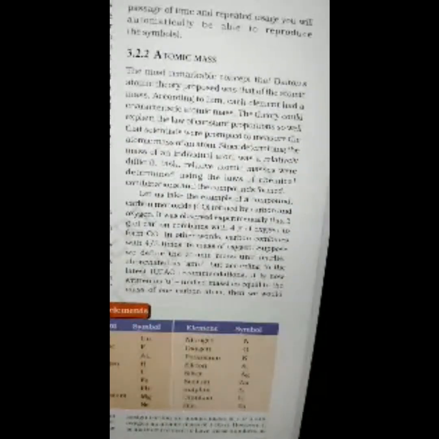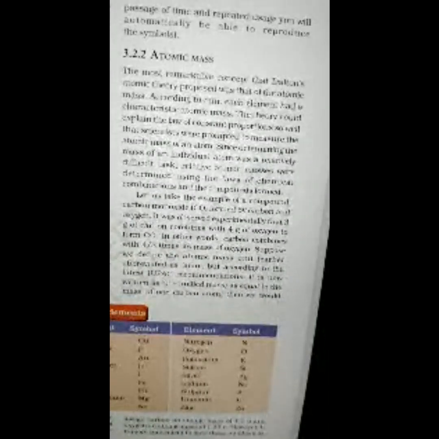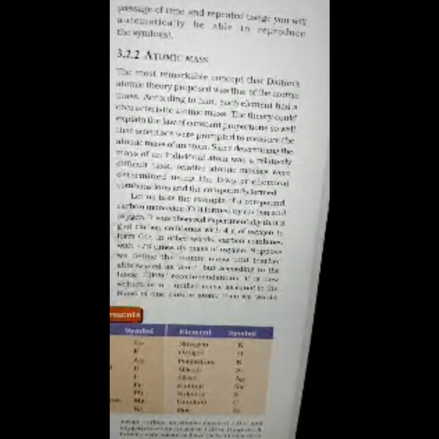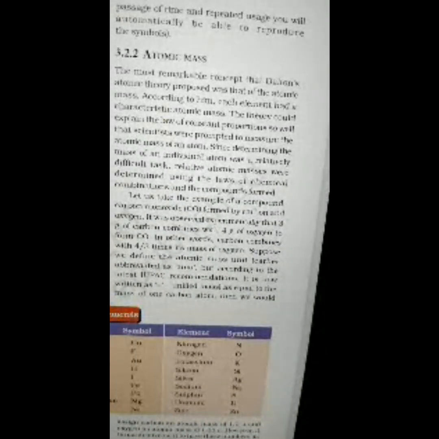of an atom. Since determining the mass of an individual atom was a relatively difficult task, relative atomic masses were determined using the laws of chemical combinations and the compounds formed. Let us take the example of a compound carbon monoxide written as capital C, capital O formed by carbon and oxygen. It was observed experimentally that 3 gram of carbon combines with 4 gram of oxygen to form CO.